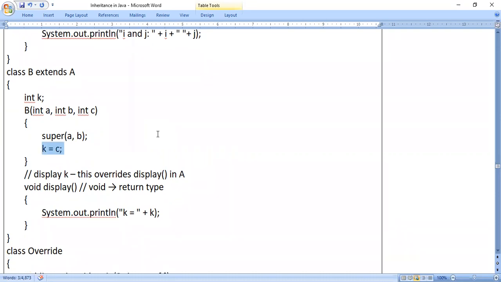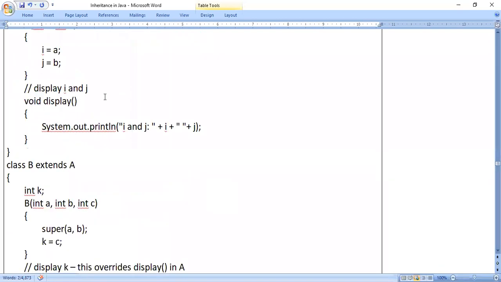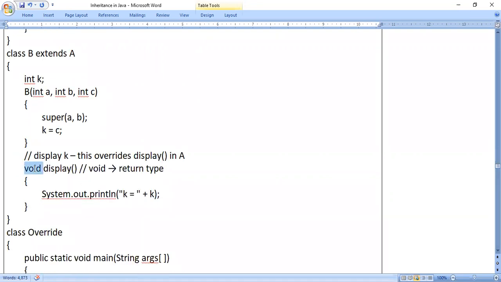Now look at the display function. You see how we are writing it. Compare the first line of the method in the subclass with the first line of the method in the superclass. It is matching exactly. Here, void display parenthesis, without any parameters. Next, void display parenthesis, without any parameters.